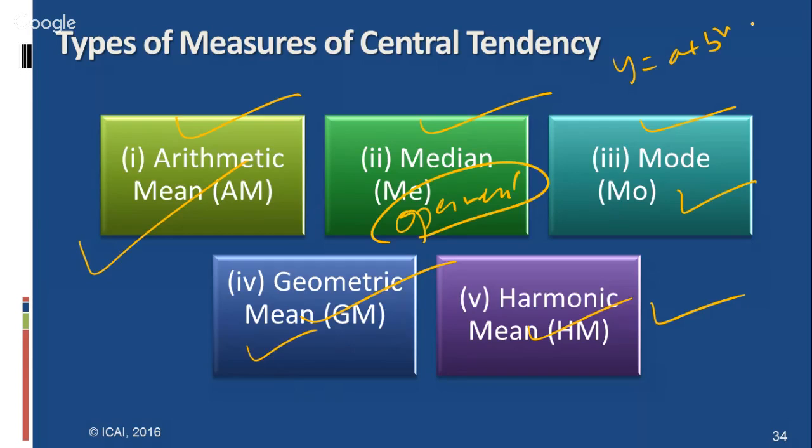And what is the relationship between mean, median, and mode? Mean minus mode equals 3 times of mean minus median. Mean minus mode equals 3 times of mean minus median. This is a very important property related to mean, median, and mode.